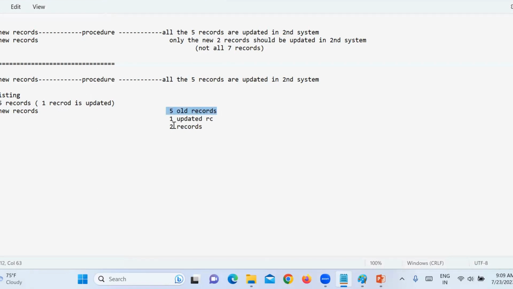The updated one is taken as a new record. So this system shows me 7, but that system shows me 8. This record is actually one of the old ones, but it is created as a new record instead of updating the existing one. That is a bug, right?